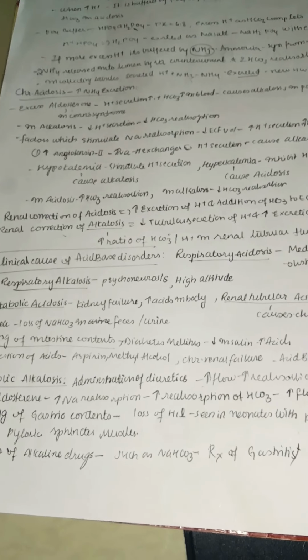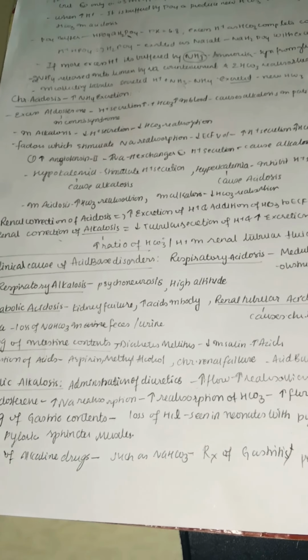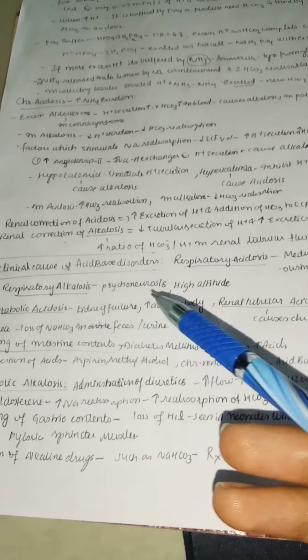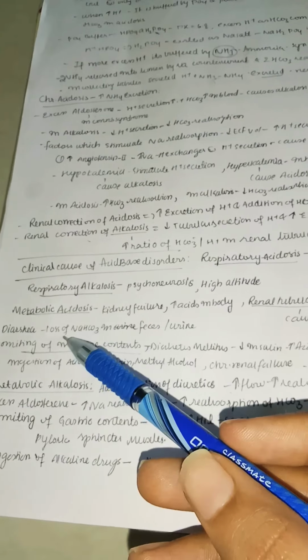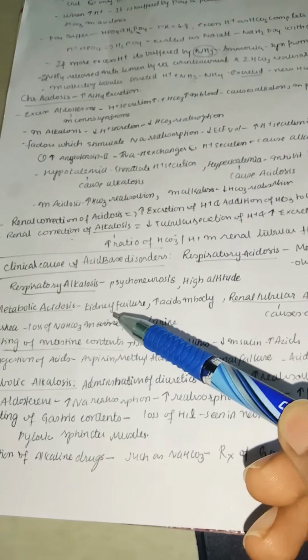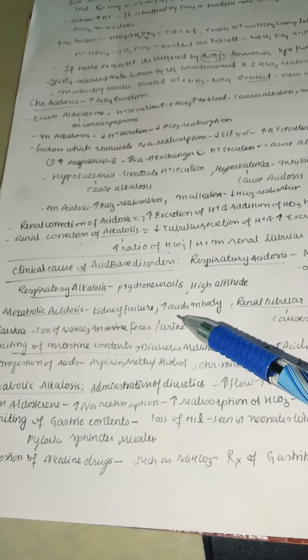Whenever there is low oxygen in your body, the person tries to hyperventilate. Because of hyperventilation, a lot of carbon dioxide will get out from the body, which leads to a decrease in carbon dioxide, in turn leading to respiratory alkalosis. And metabolic acidosis, examples are kidney failure, or whenever there is a higher increase in acids in the body.